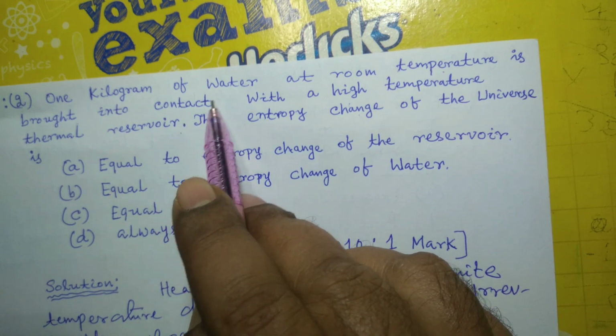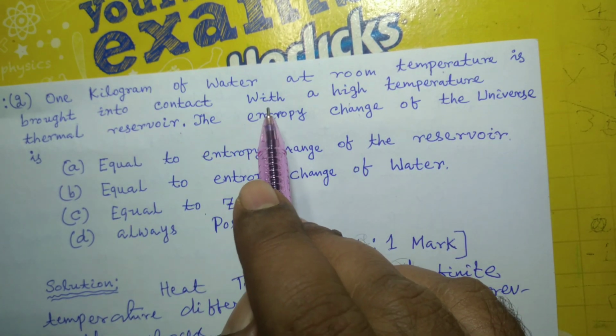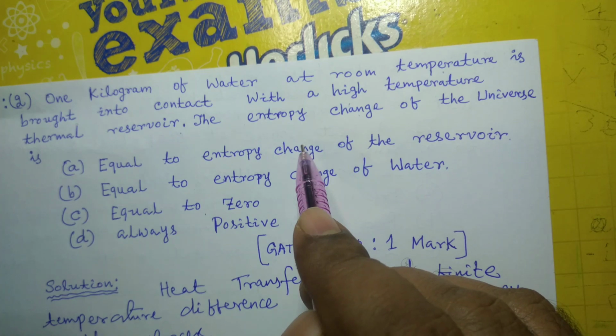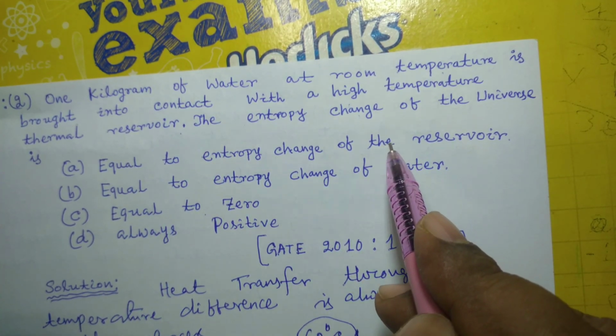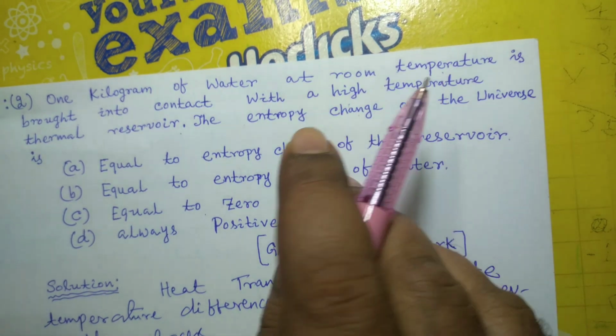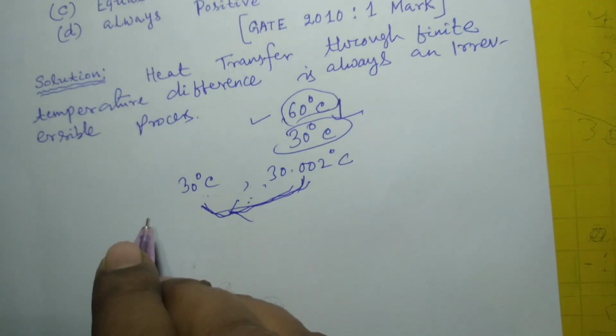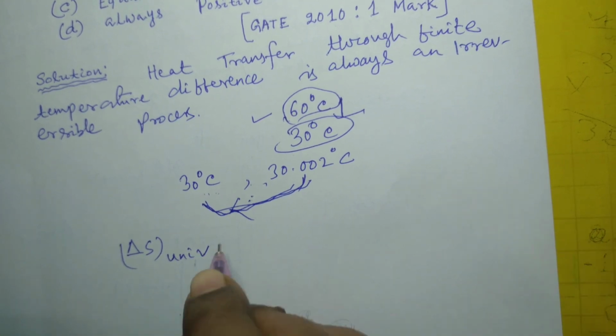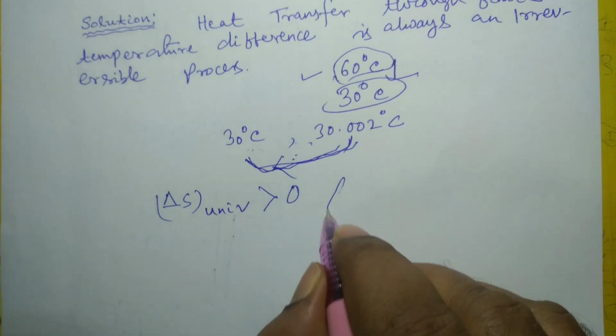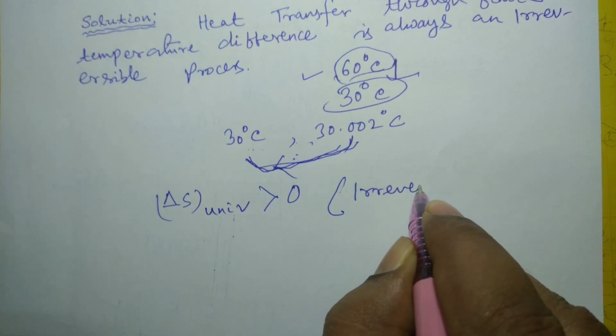But here 1 kg of water directly comes into contact with a high temperature thermal reservoir. So this is a case of irreversible process. And according to the principle of increase of entropy, delta S of universe is greater than 0 for an irreversible process.